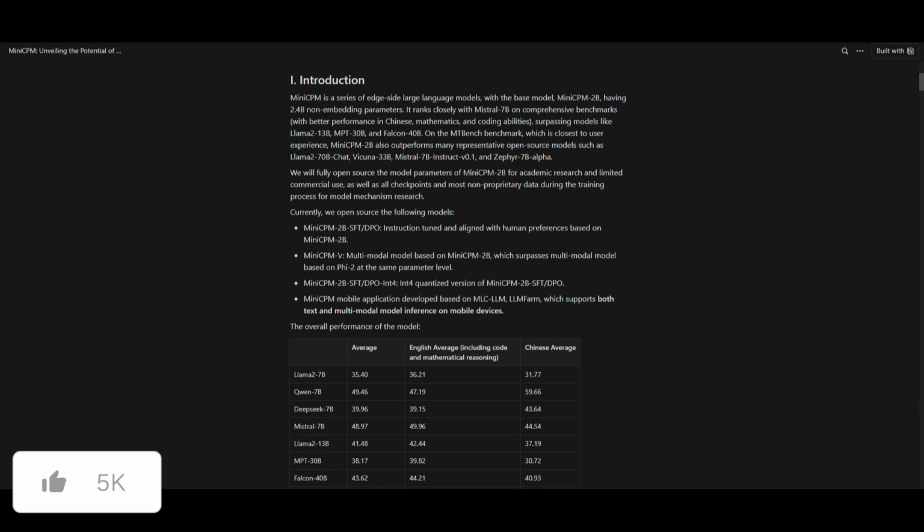They have a couple of other models, which is their multimodal model, based on MiniCPM 2B, and it surpasses multimodal models based on Phi 2 at the same parameter level. They also have a quantized version. They have a mobile application version, which is developed based on the MLC LLM. This lets you run a small parameter size model on your phone, and we'll take a look at that as we go further into the video.